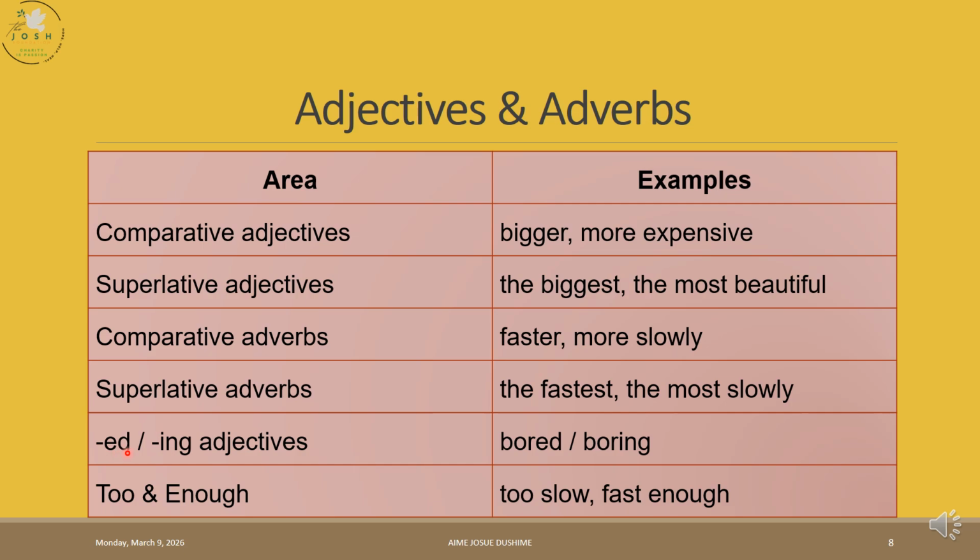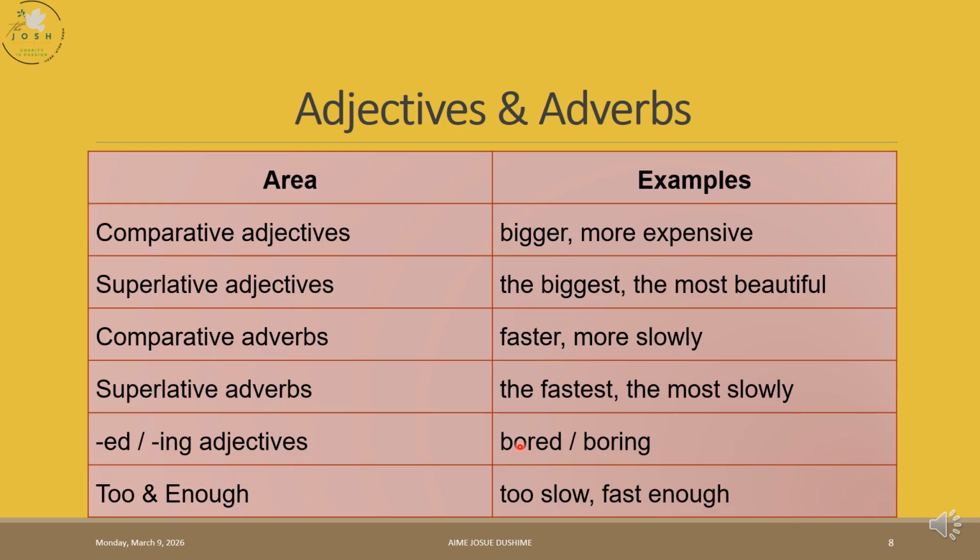We have what we call the ed adjectives and the ing adjectives. The ed adjectives just tell you the feeling a person has. How are you feeling? I'm tired. How are you feeling? I am amazed. How are you feeling? I am interested. How are you feeling? I am bored. How are you feeling? I am like that.